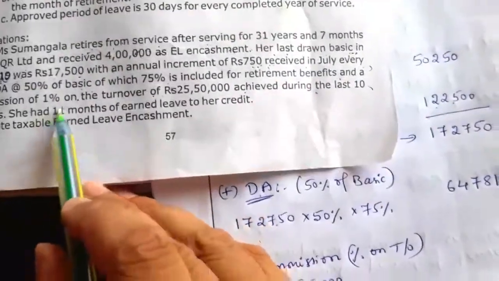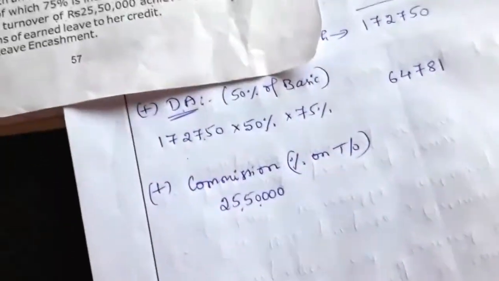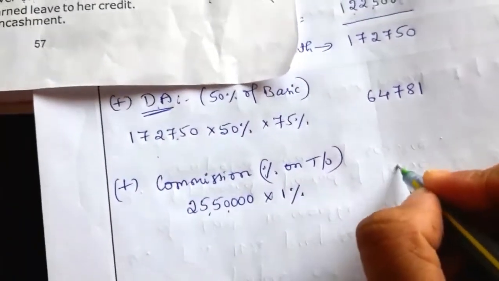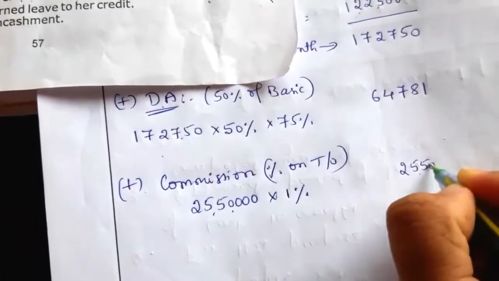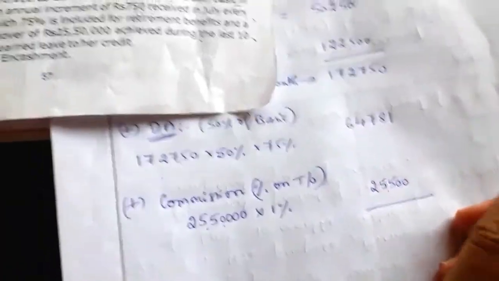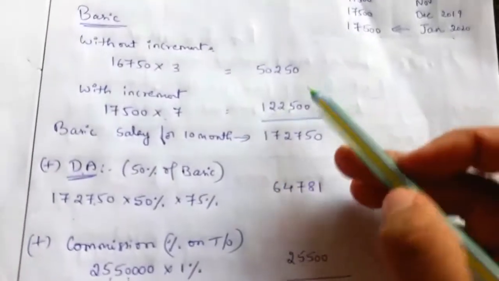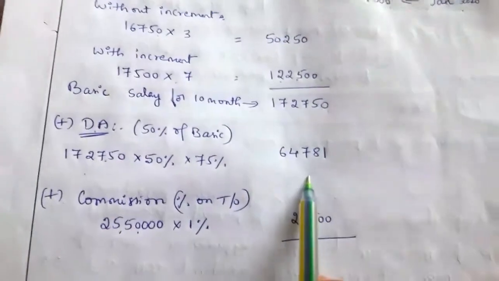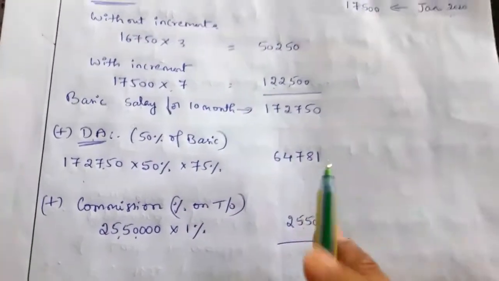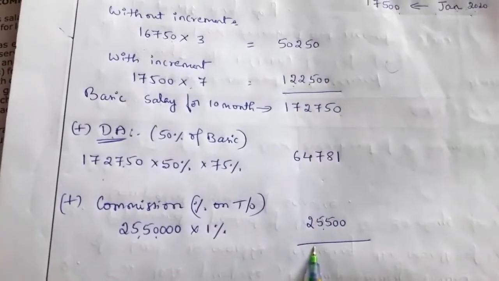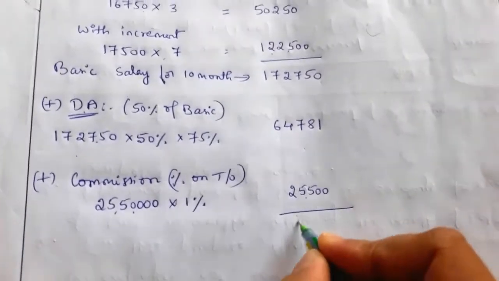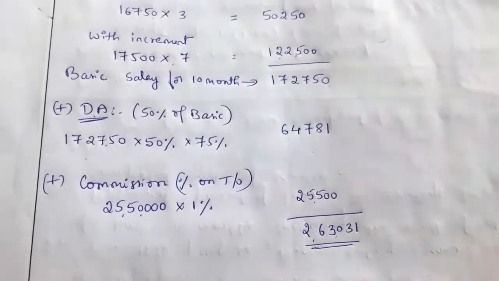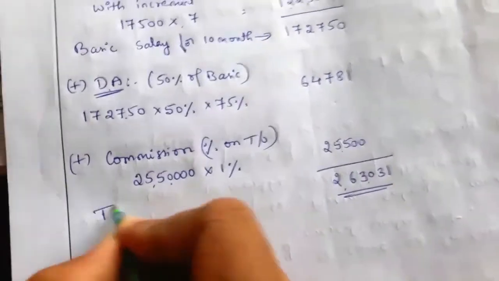So that is 25,50,000 into 1%, nothing but 25,500. Now what is the total salary? Total salary is nothing but basic 1,72,750 plus DA 64,781 plus commission 25,500 is equal to 2,63,031. This is the total salary for 10 months.